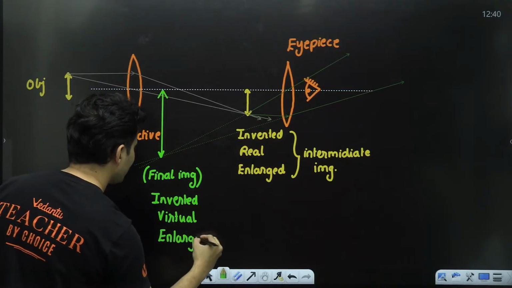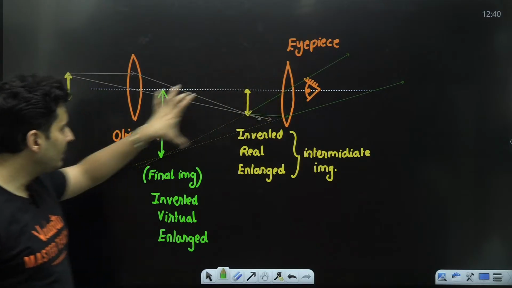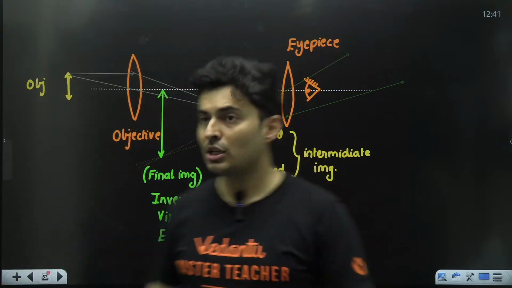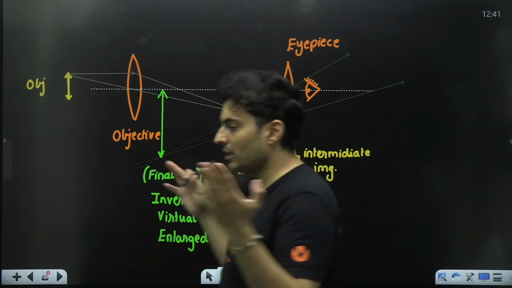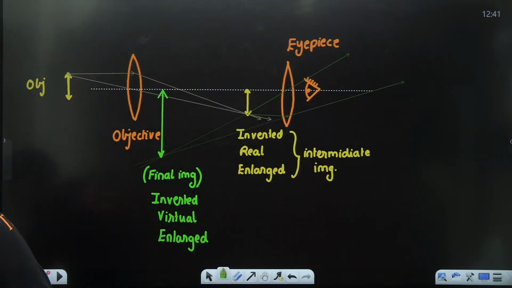So this is a two-stage magnification. First time it gets magnified here, second time it gets magnified here. So you get multiple magnifications, because of which you finally get a big image right over here. I hope this is clear. Shall we go ahead?